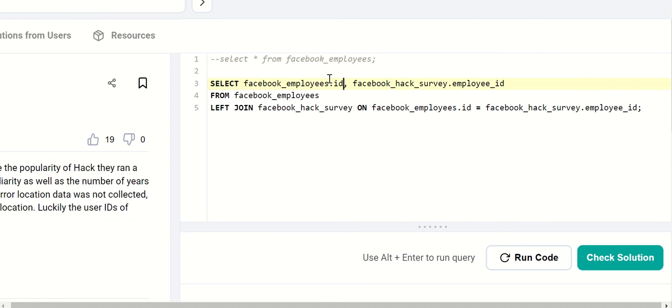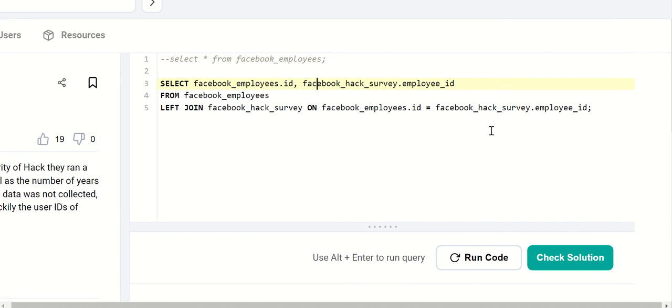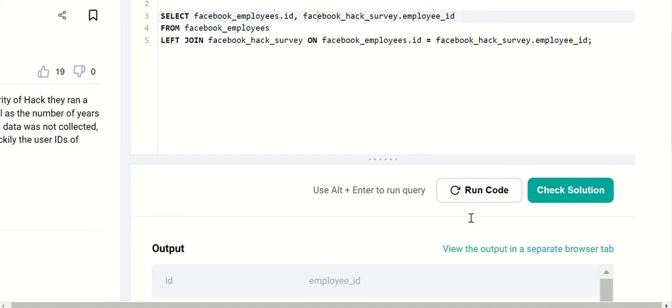First pair of table and column. Second pair of table is survey dot employee ID. Okay. From the first table, join the second table onto the first table of this column. Okay, that seems alright. Now run.